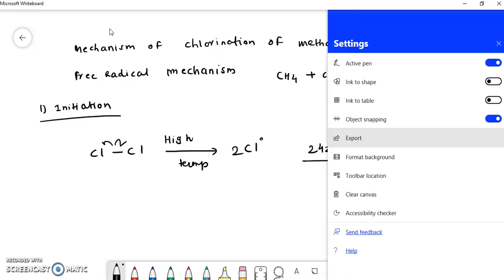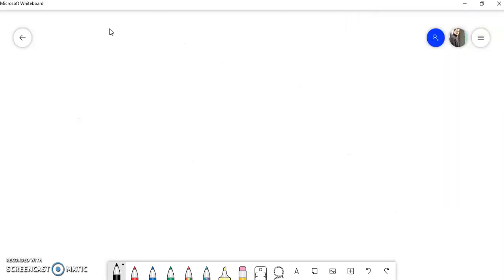The second step involved in this reaction is the propagation step. In the propagation step, the free radicals which are generated in the first step react with our reactant molecule. Here our reactant molecule is methane.